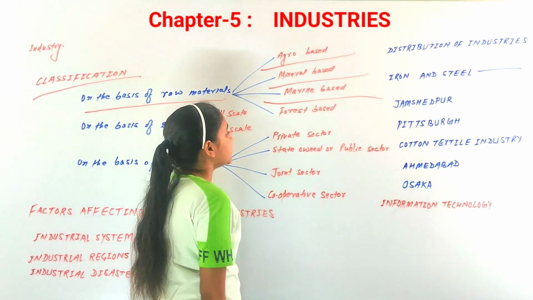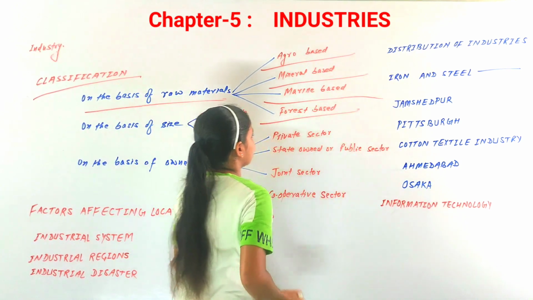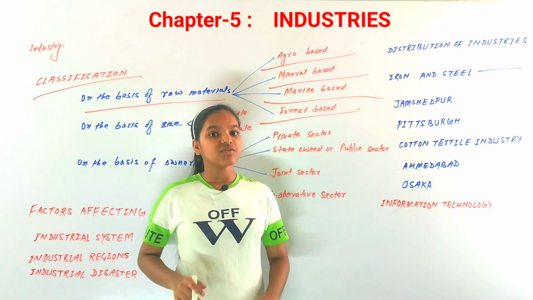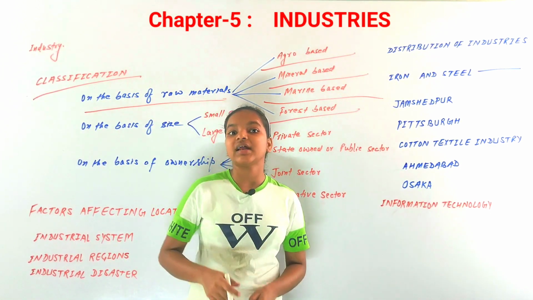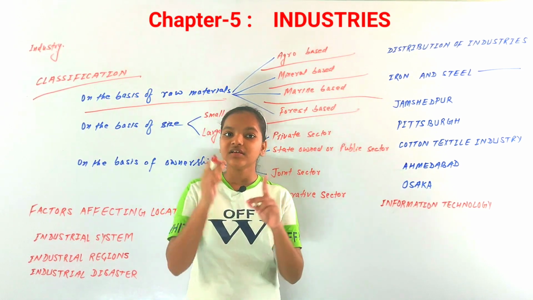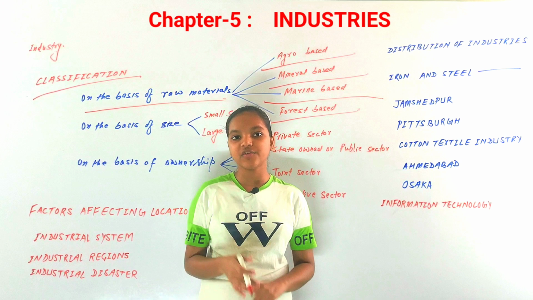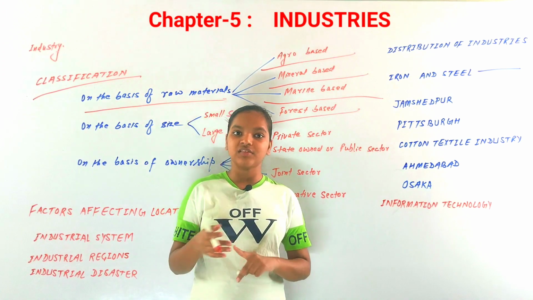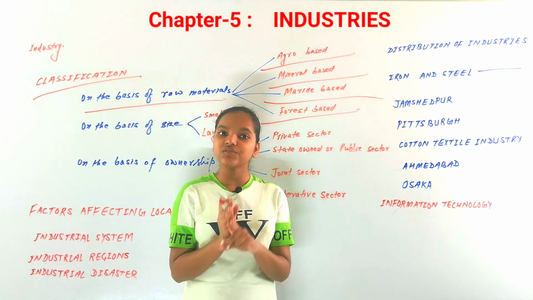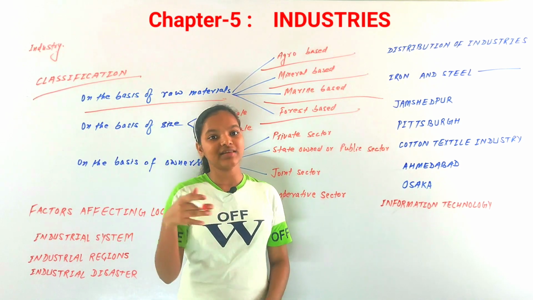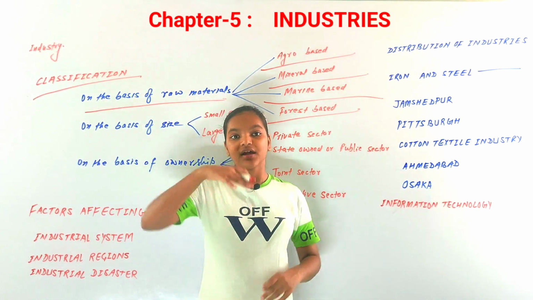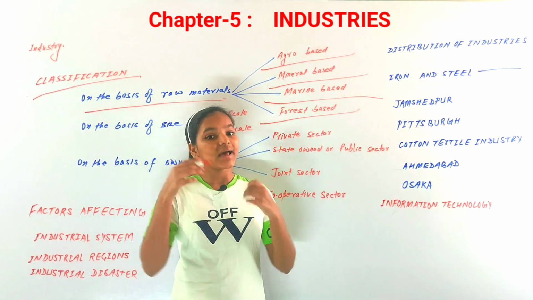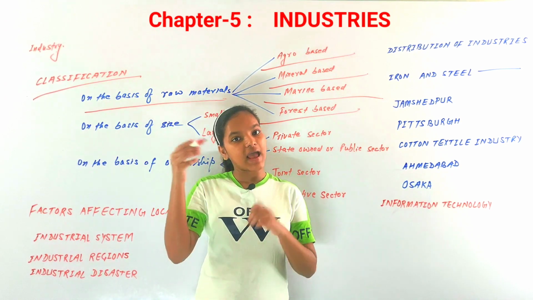Next and last classification is forest-based industries. Forest-based industries are those industries that are based on forest items, like timber and wax. These are forest items. Now don't get confused between agro-based industries and forest-based industries. There is a difference between them. Forest-based industries are based on forest items, like they make furniture. Agro-based industries are those that are based on agriculture, or you can say plants and animals.